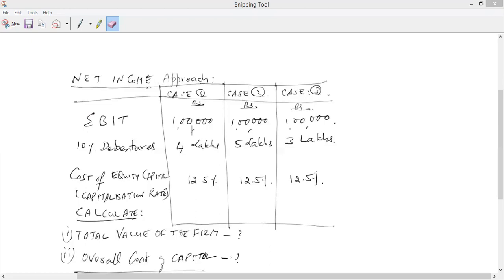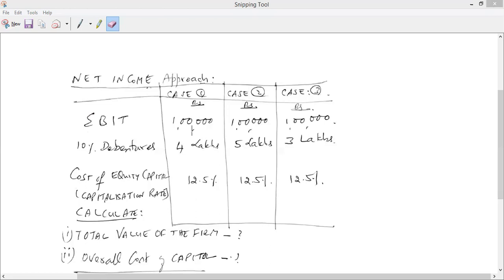Yeah. So now I'll give you that formula. The formula that we did at that point of time was value of equity equals net income divided by cost of equity. Out of those, you actually have net income with you.